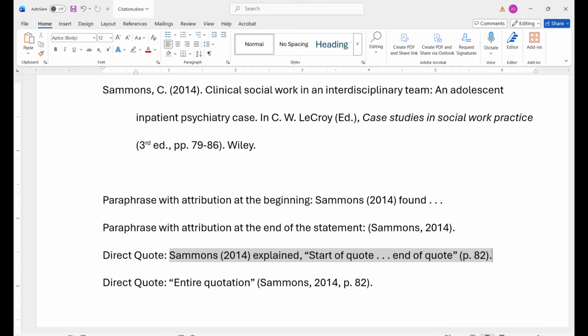closing parenthesis, and a period. To put the attribution after the quote, have the quotation within quotation marks, but no period, space, followed by an opening parenthesis, the chapter author's last name, comma, space, year, comma, space, and the lowercase p period, space, page number, closing parenthesis, and then the period.